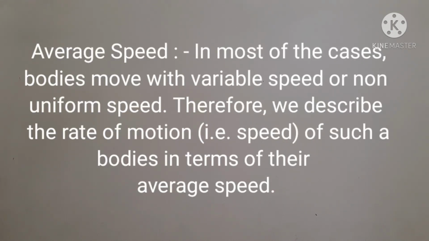Average speed. In most of the cases, bodies move with variable speed or non-uniform speed. Therefore, we describe the rate of motion, that is speed, of such bodies in terms of their average speed.